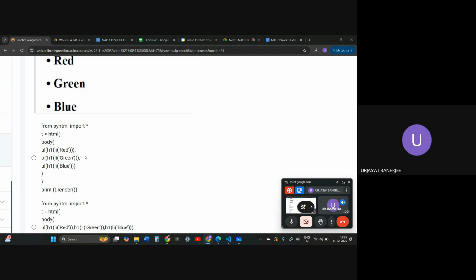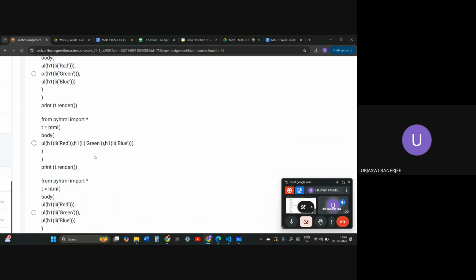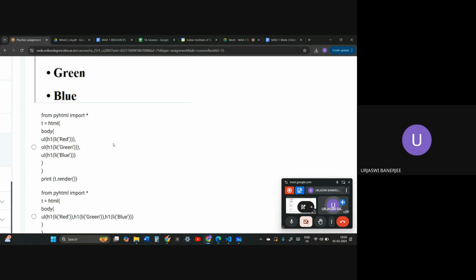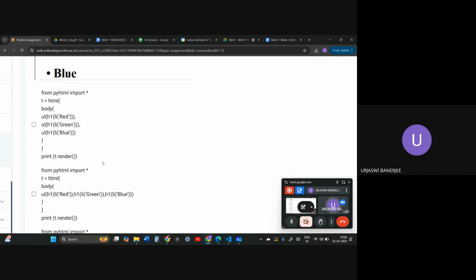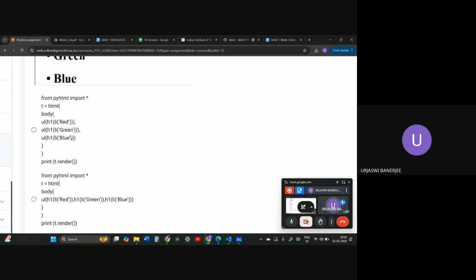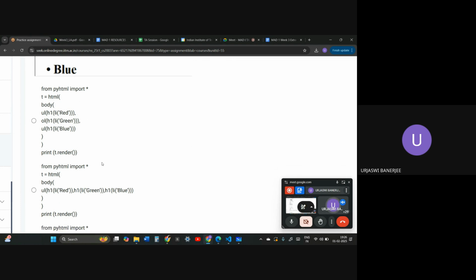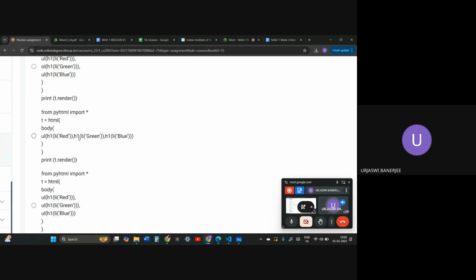Let us go to the second option. Ordered list is generally not used over here. If an ordered list was used, it would have been indented a little bit towards the right. h1 is used because it's bold and really big. Unordered list is the one that has been used, but the problem is that the first option uses two types of lists all together. So let us move to the second option.